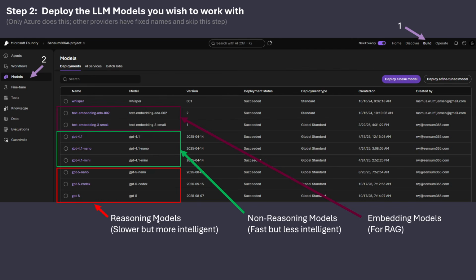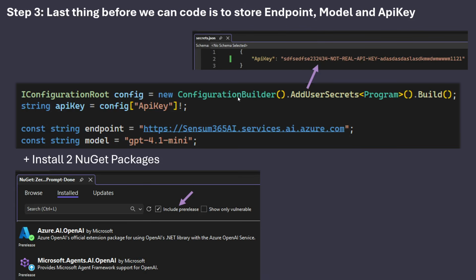So a couple of models to be deployed. It doesn't cost you anything unless you actually use them. So that's nice. But if you go about this, then you have what you need. So we need to store our API key, of course. So in my case, I'm doing that in user secrets, and we're storing the endpoint and the model.